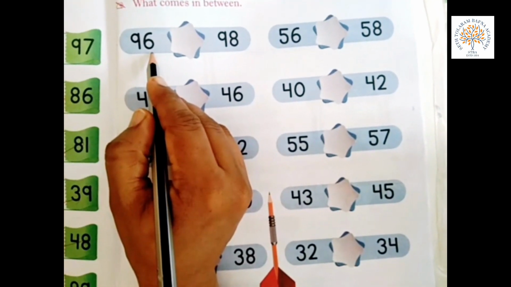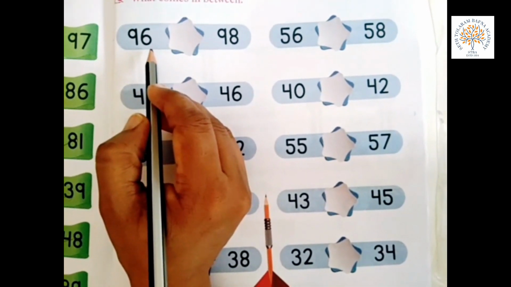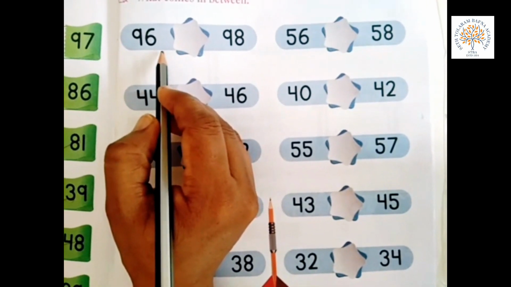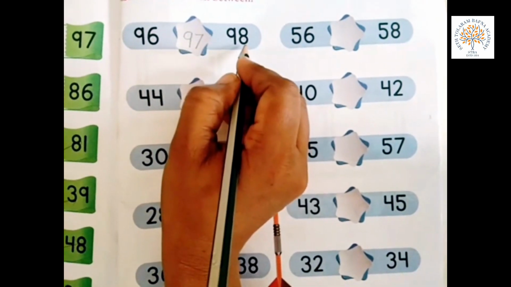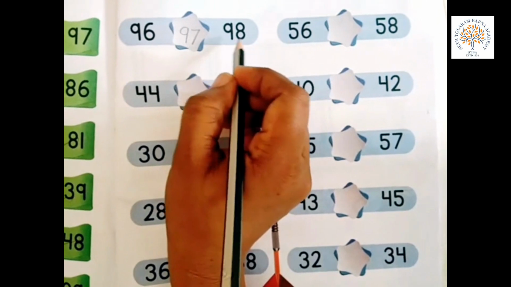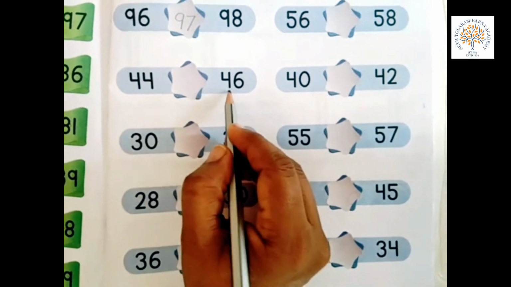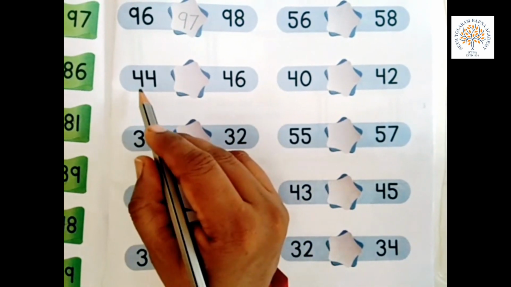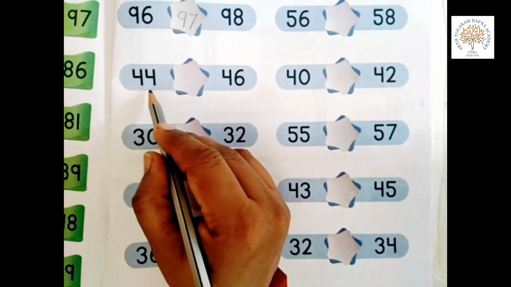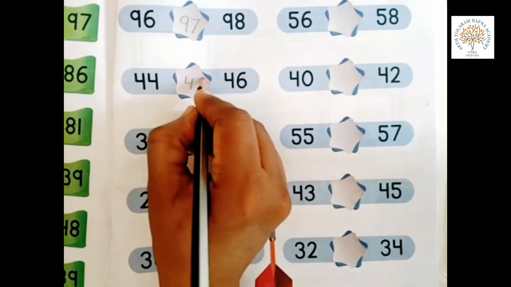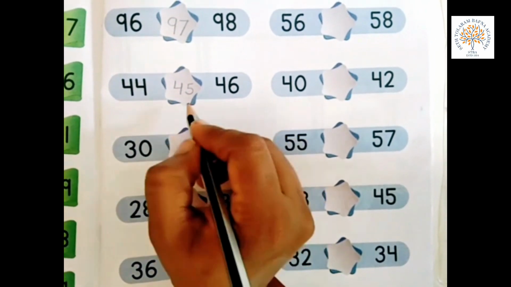96 and 98. Start counting from 91. 91, 92, 93, 94, 95, 96, 97, 98. 96, 97, 98. Now 44 and 46. What comes in between? Count from 41. 41, 42, 43, 44, 45, 46. What comes between 44 and 46? 45.